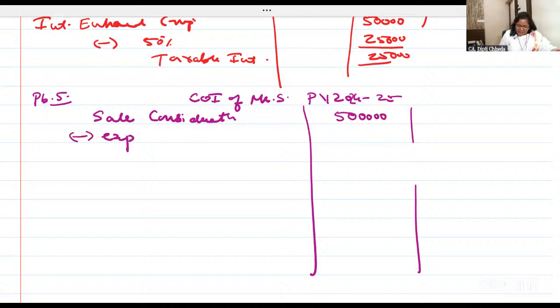Less expenses related to transfer. It could be brokerage, it could be stamp duty, it could be legal expense. So these are the expenses related to transfer. And that's how much?